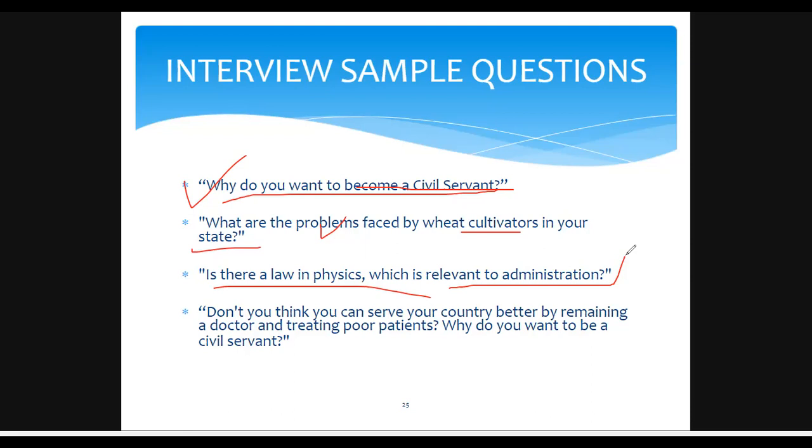Don't you think you can serve your country better by remaining a doctor and treating poor patients? Why do you want to become a civil servant? This is one of the golden questions asked by the UPSC not one time, but twice, thrice, or four times, right?